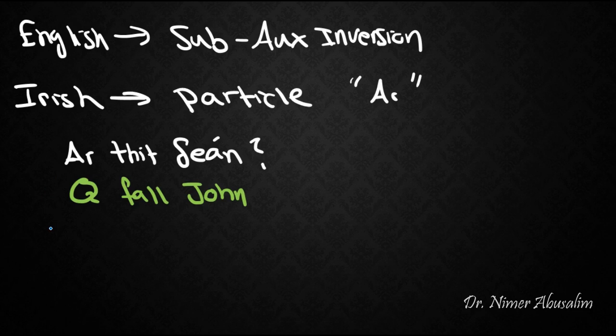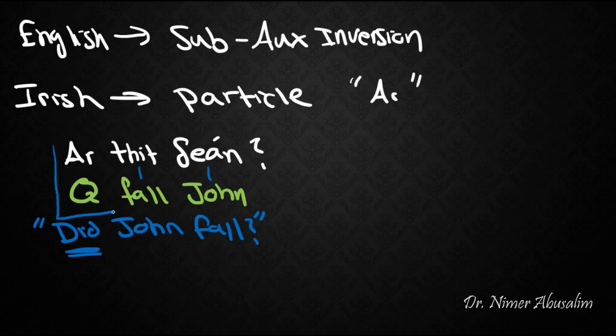Now, I'm not going to pretend like I can actually pronounce this, but a word-for-word gloss is: "Thit" means fall, "Sean" means John, and "ar" is the question particle, which does not exist in English. In English, this roughly corresponds to "Did John fall?" Notice that in English we have the subject-auxiliary inversion. We invert the auxiliary "did" before the subject. But in Irish there is a question particle.